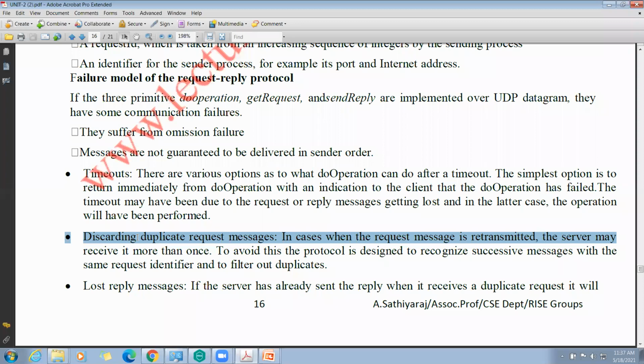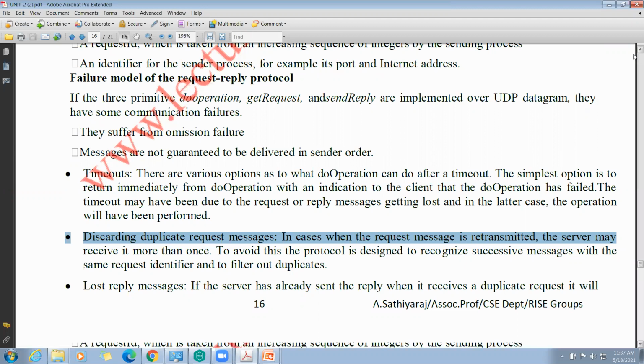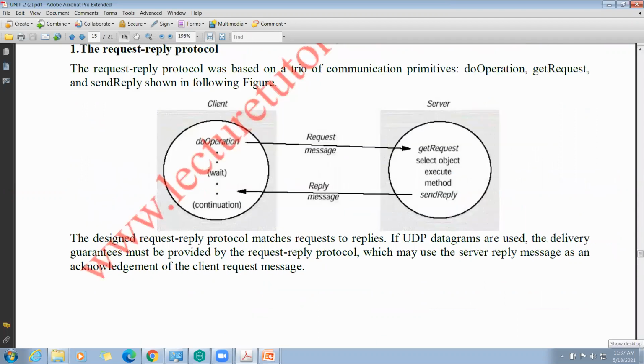To avoid this, the protocol is designed to recognize successive messages with the same request identifier to filter out duplicates. To avoid the duplicates, we need to use the request identifier that I mentioned.